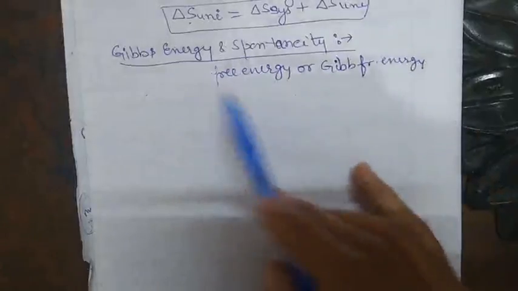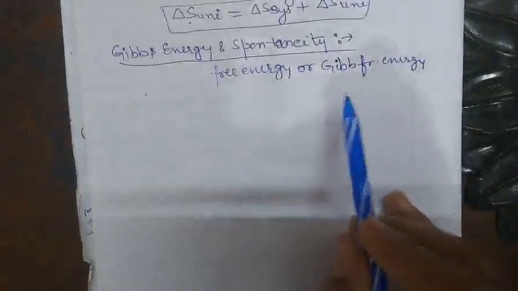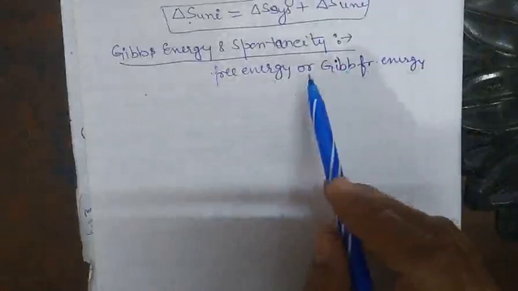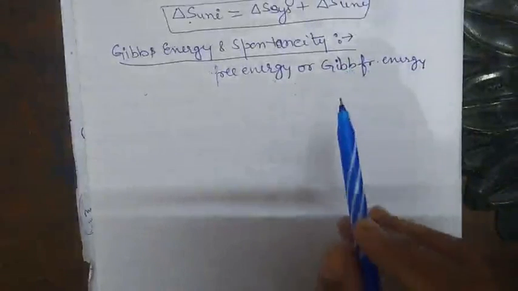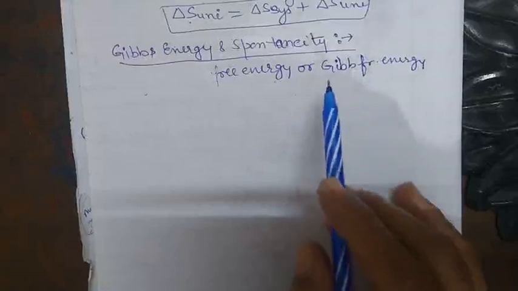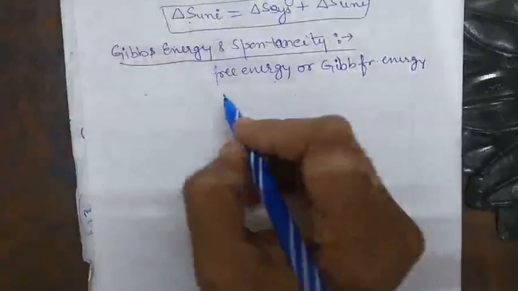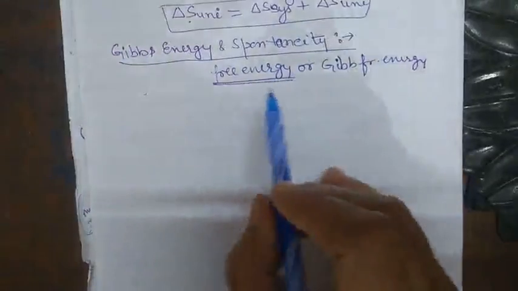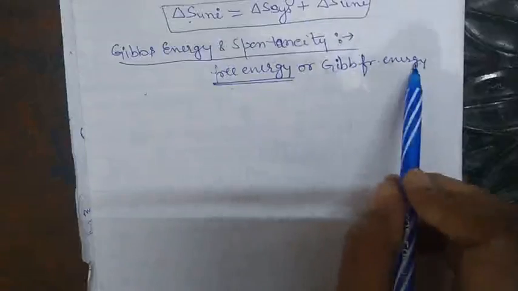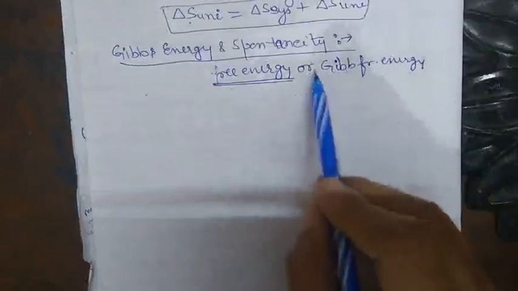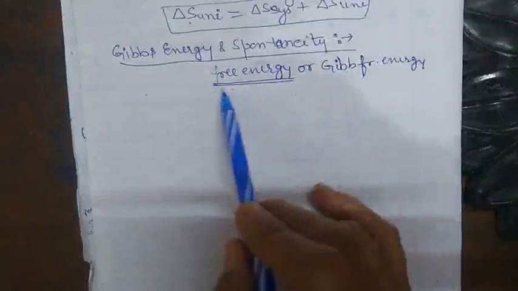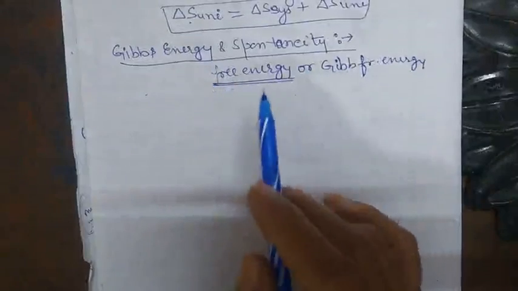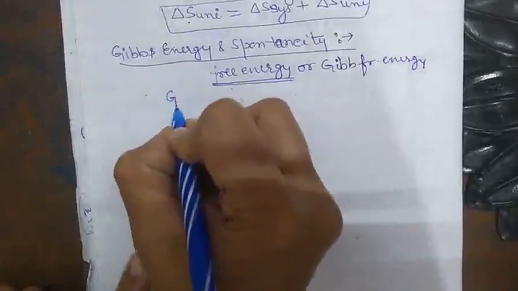It is called the Gibbs free energy in the early literature, but in accordance with the IUPAC recommendation, we shall use the term free energy. Earlier we used the term Gibbs free energy, but now we use the term free energy. The free energy is denoted by capital G.